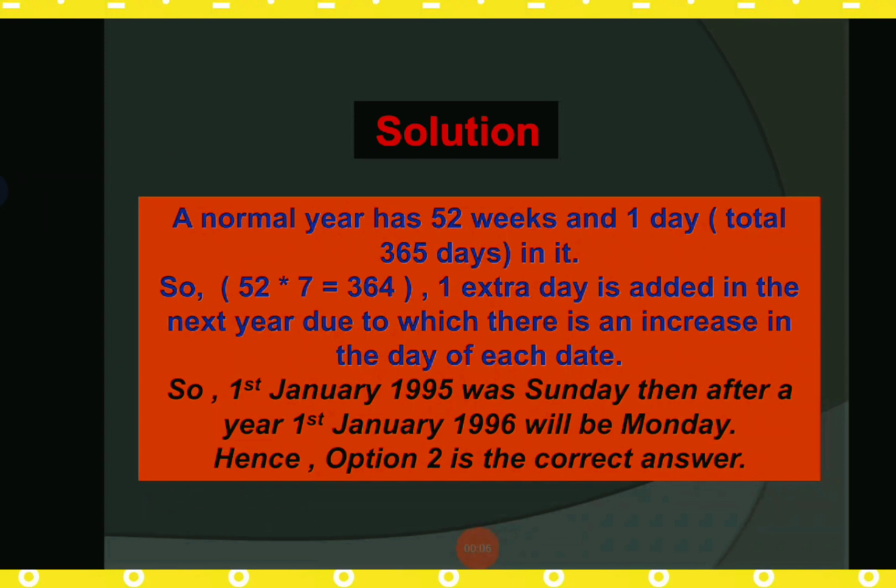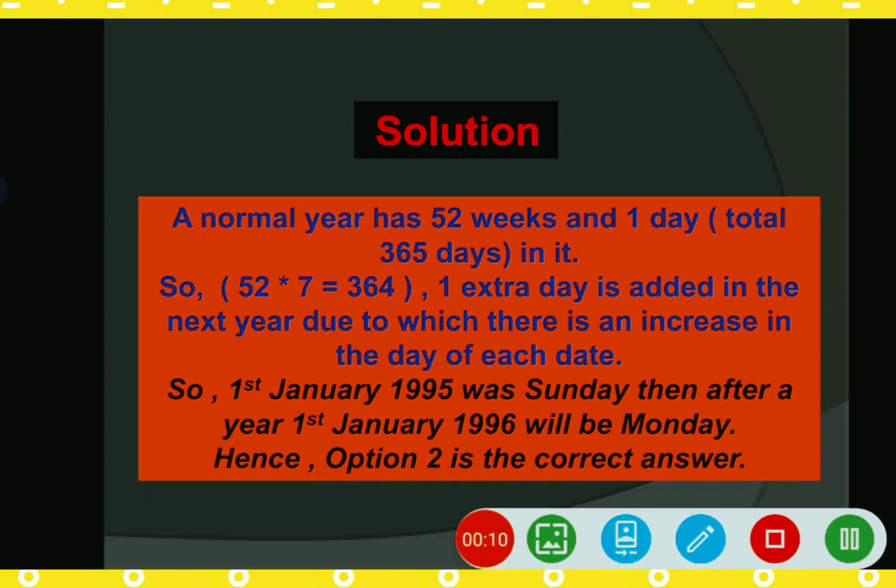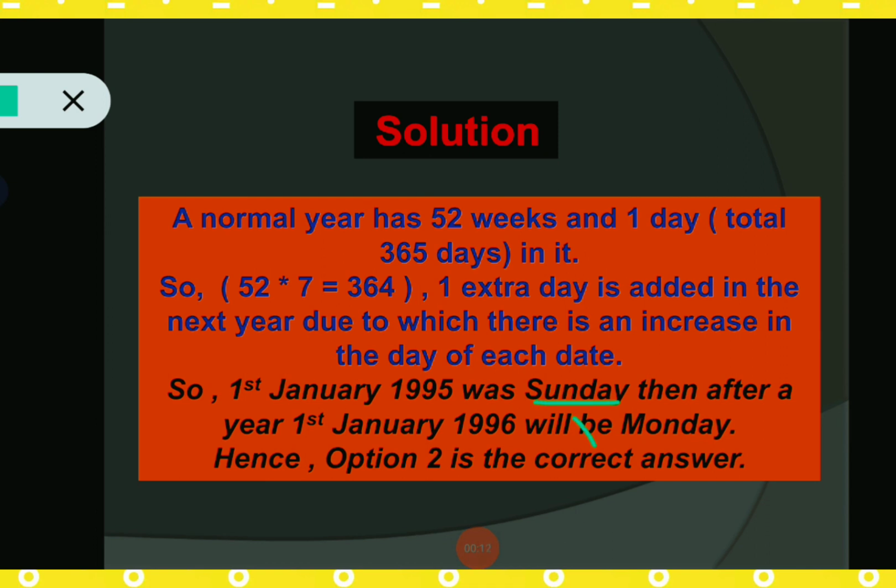Here 1st January 1995 was Sunday. Since 1995 is an ordinary year, that indicates one odd day. We know this from the chart given in my previous session, so please go and check it once. I think it will really help you a lot.